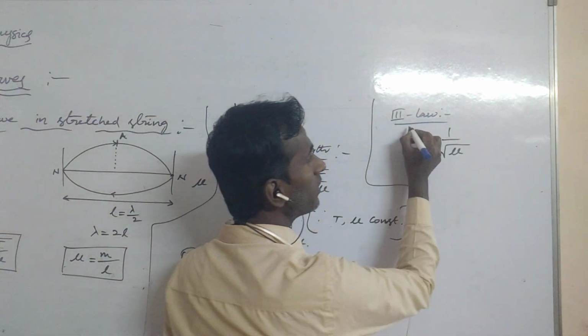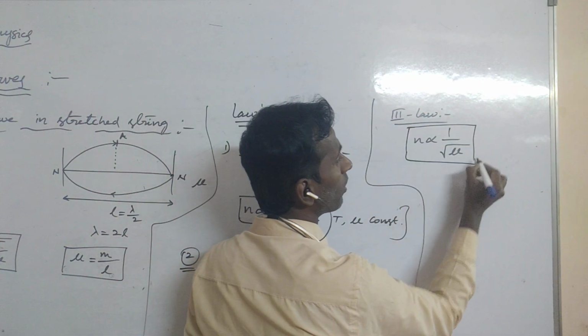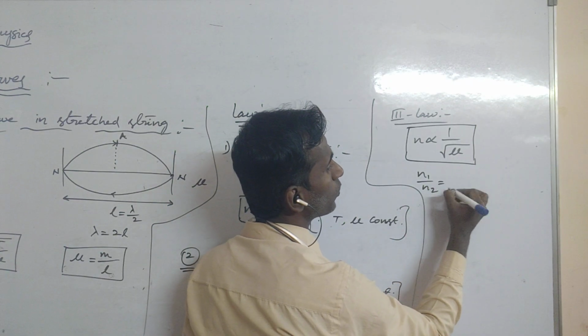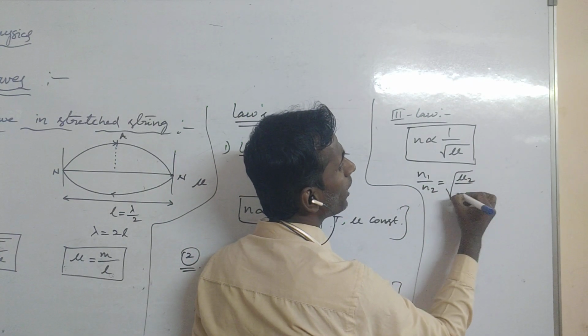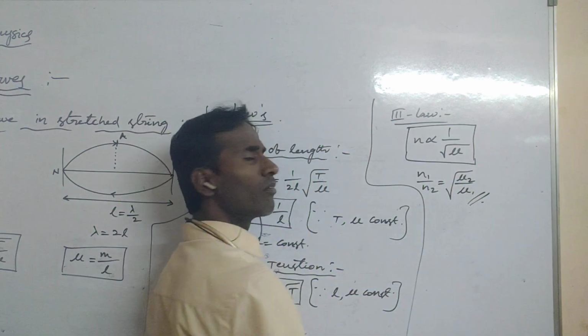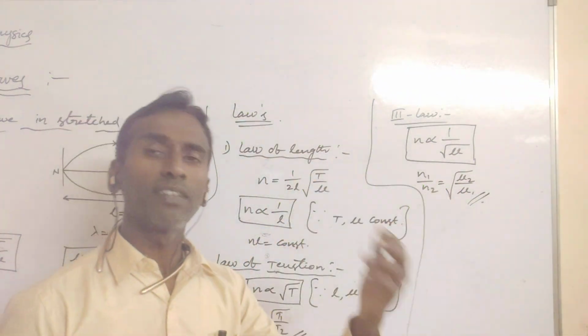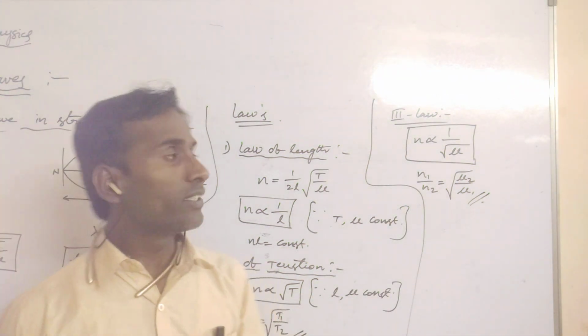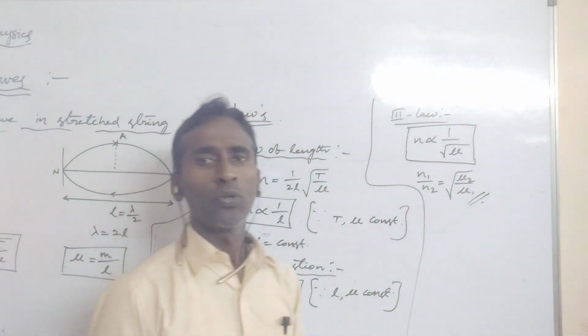So from this formula, this is also one type of formula. From this formula we can also write N1 by N2 is equal to under root of mu2 by mu1. So if more than one value is given in that problem, then we have to substitute and find the answer. This is one complete LAQ.